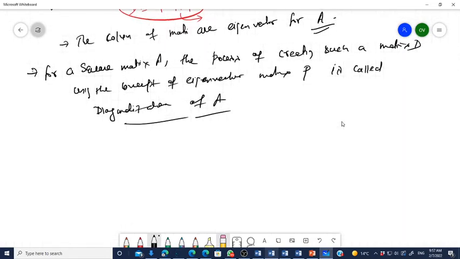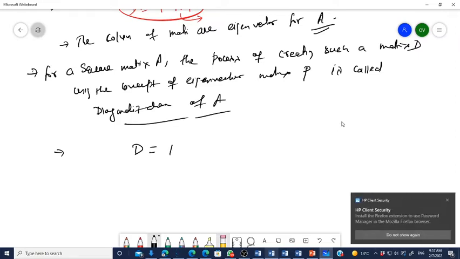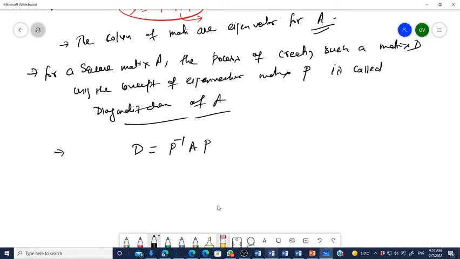So it means D matrix, D is nothing but P inverse AP. P inverse AP. Okay. So you can also write with the help of this matrix A. What will be the A matrix? Please tell me what will be the A matrix? Please the student confirm. Let me know. PDP inverse. Yes, P D P inverse. Very good. P D P inverse.